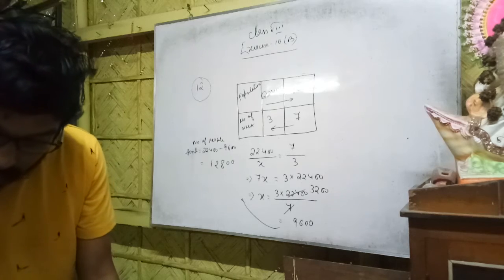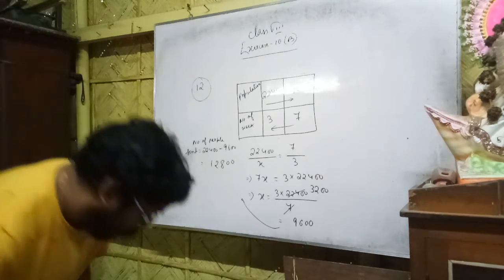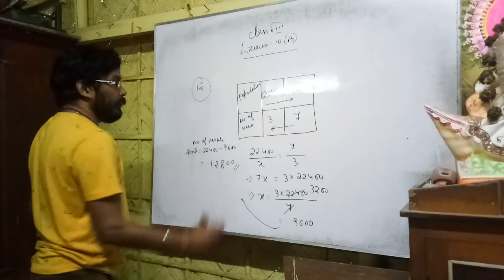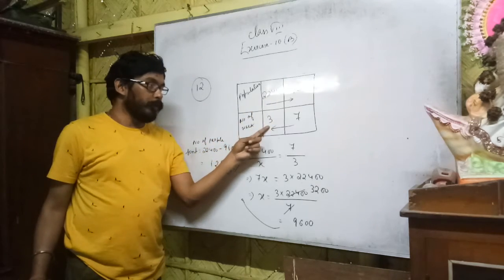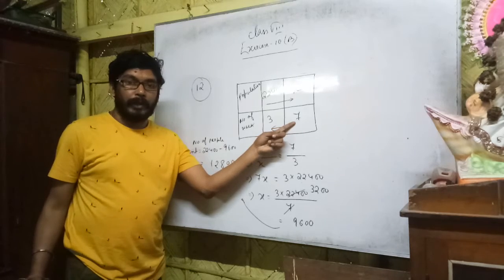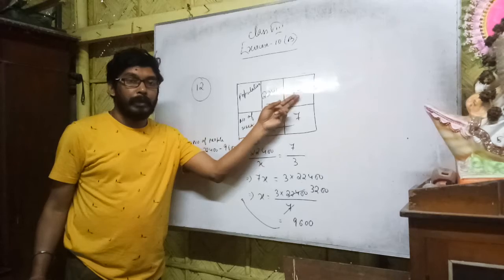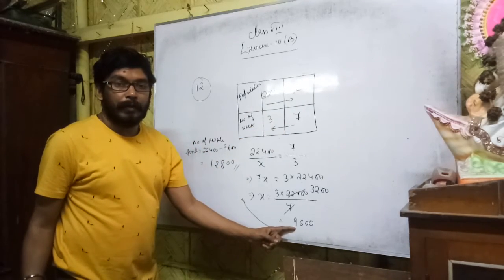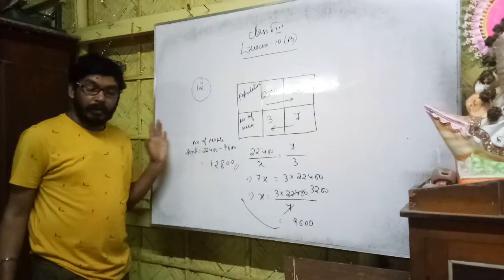So 12,800. Okay, so this is your final answer. I repeat again. The population was 22,400. The food lasts for 3 weeks. Now I want the food to last for 7 weeks. Now I will find out for 7 weeks how many people can take food. These are the people who can take food for 7 weeks. So the number of people sent is this minus this, 12,800. Take the screenshot.